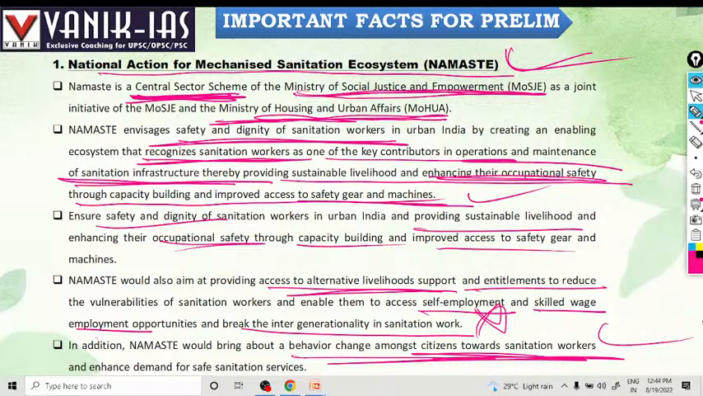Gandhiji had said dignity is the most important thing, to give dignity also to sanitation workers. Gandhiji himself was doing some sanitary work. That's why providing dignity is the most important thing in a society. Dignity is something that should be given, that should not be linked with any type of job. That is why the Namaste scheme envisages giving them dignity.